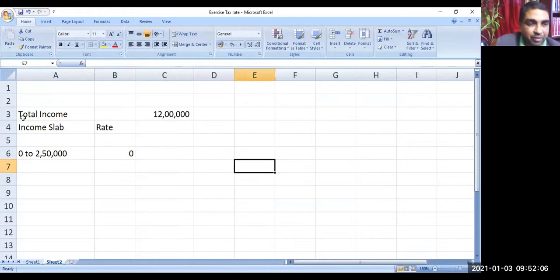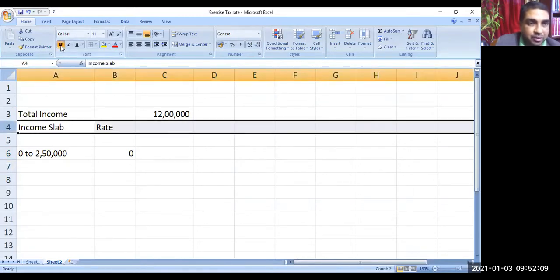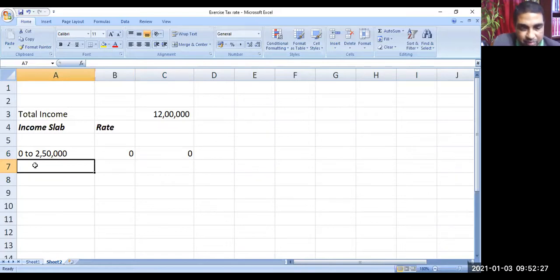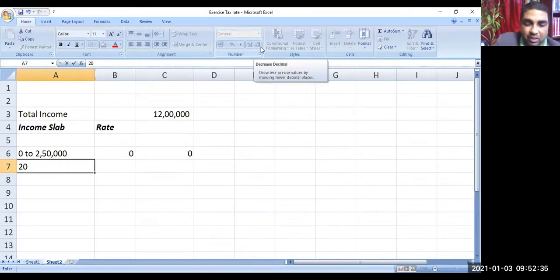Some of you might be quite familiar, but it may be a new concept for some of us. So let us move slowly. 0 to 2,50,000, so nil, and consequently the amount will be 0. Then above 2,50,000, that means 2,50,001 to 5 lakh.